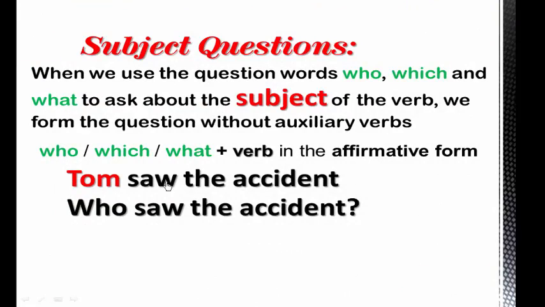Subject questions. When we use the question words who, which, and what to ask about the subject of the verb, we form the question without auxiliary verbs. Who, which, what, plus verb in the affirmative form. Here is this example. Tom saw the accident. Yes, Tom is the subject. We want to ask a question. So we use who. Who saw the accident?